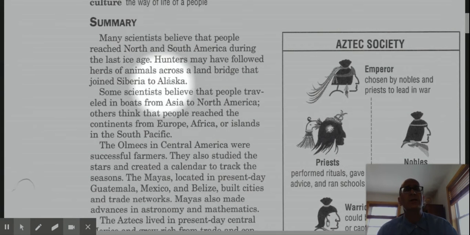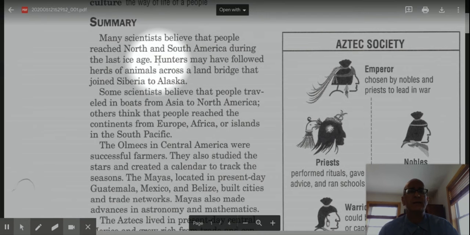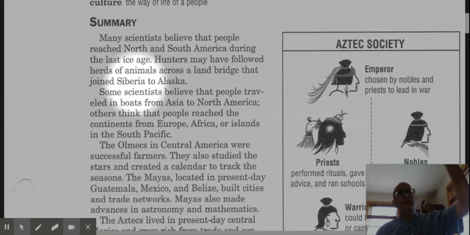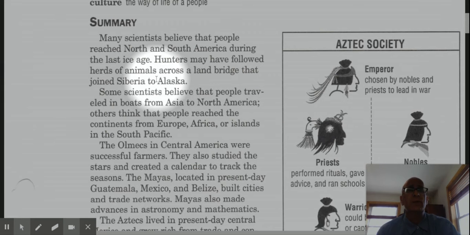Most historians and most scientists believe that the first people came, the theory that makes the most sense, is the crossing of this land bridge from Siberia to Alaska, and then the groups of people that survived that dangerous voyage on foot. Eventually, over the course of hundreds and thousands of years, they would spread out among the continents, North, South, and Central America. We're going to look at a map in class, and we'll talk more about the land bridge theory, but that's how most scientists and most historians believe that the first people arrived in the Americas.